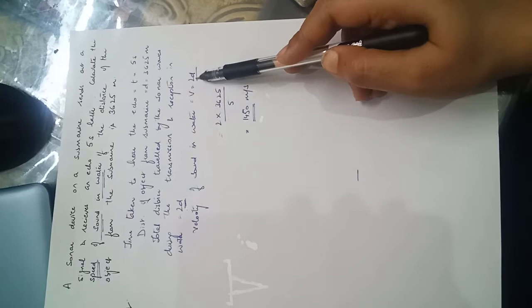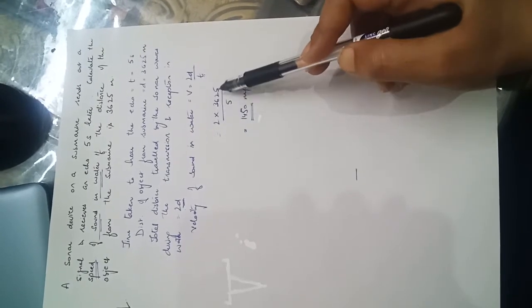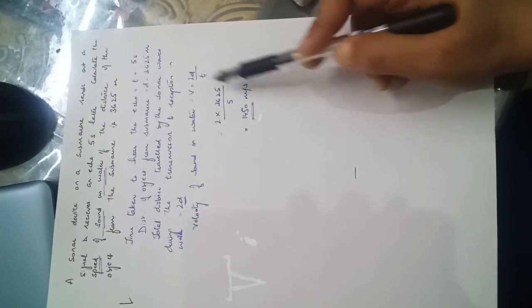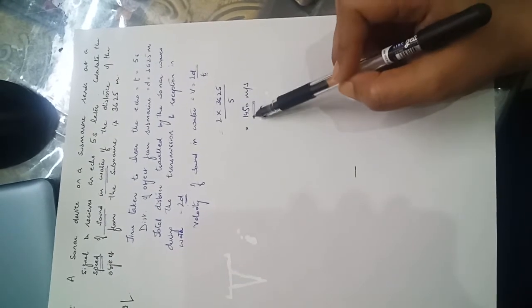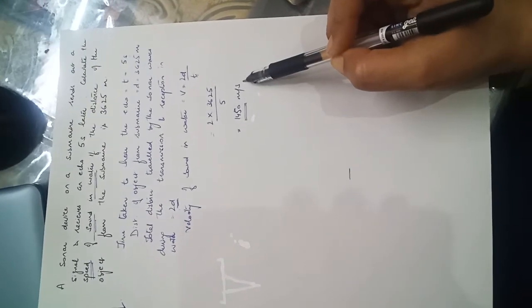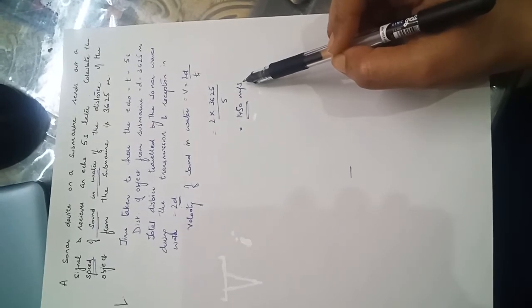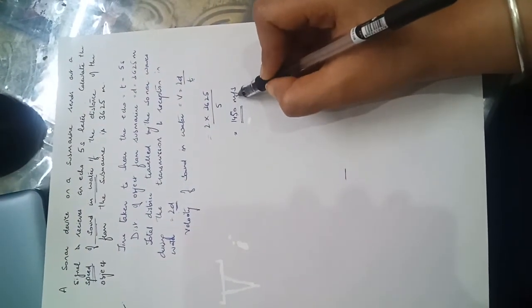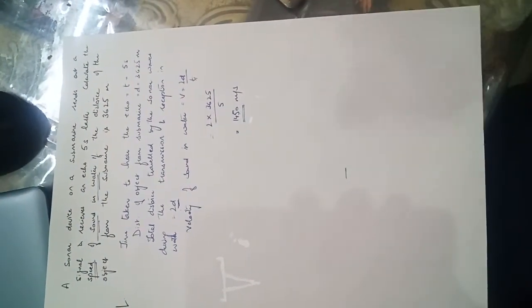The reason I have already explained to you. 2 into 3625, that is the value of D put in, then we put the value of T and get the answer: 1450 meters per second. That is, the speed of sound given the distance between the object and the submarine is 1450 meters per second. After the calculation we got it.